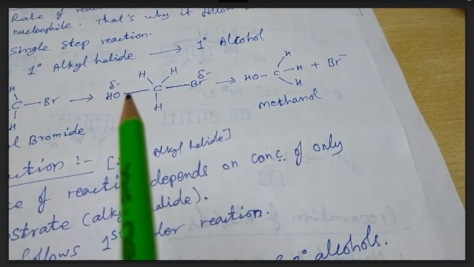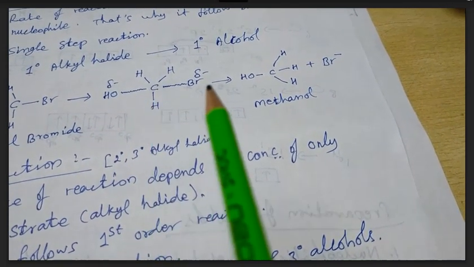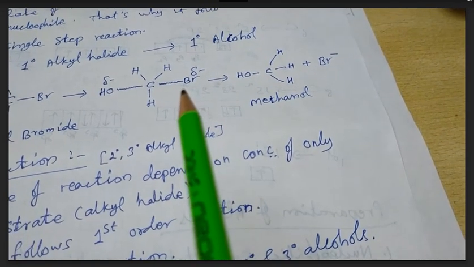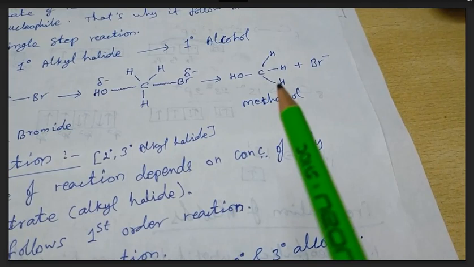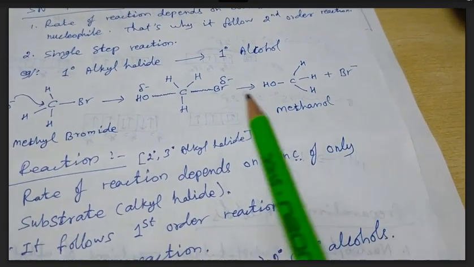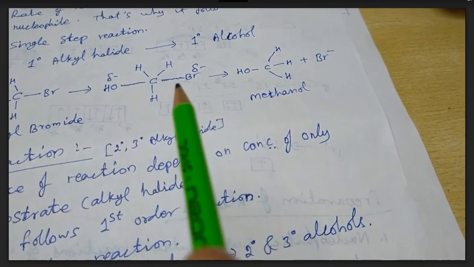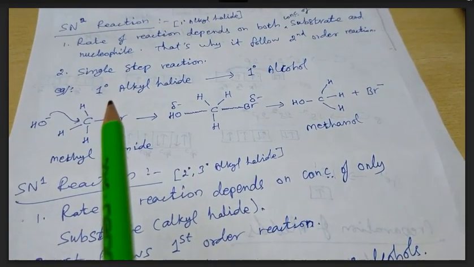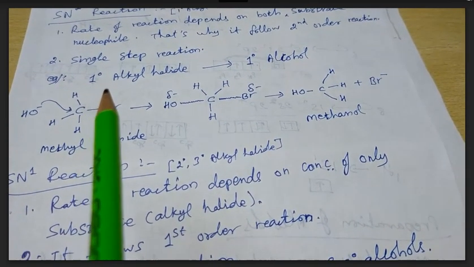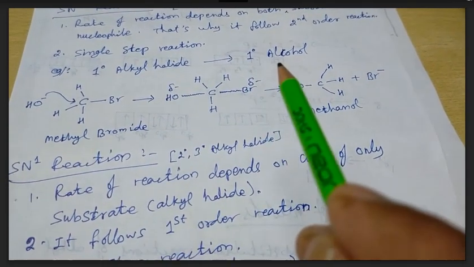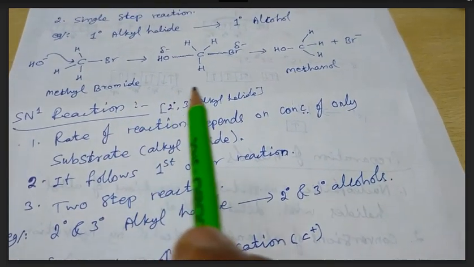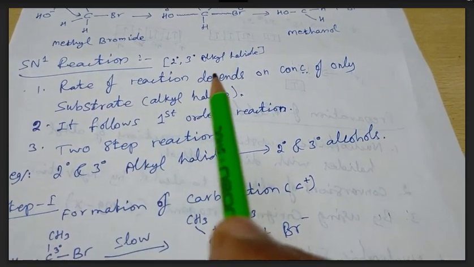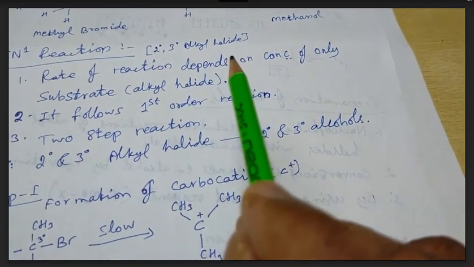The bond is going to form between the OH group and carbon, and the bond is going to cleave between carbon and bromide. Then it results in the formation of alcohol. So it is a single step reaction. That is, formation of the new bond and breaking of the old bond will take place simultaneously. So we can say the SN2 reaction mechanism converts primary alkyl halide to primary alcohol. Methyl bromide to methanol, SN2 reaction mechanism. Now this is the reaction to convert secondary and tertiary alkyl halide.